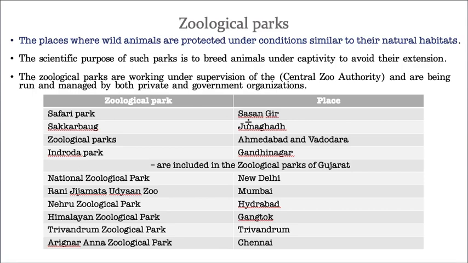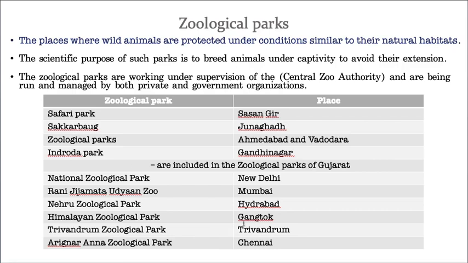Safari Park, which is at Gir, is actually a very famous one. And also Sakkarbaug, which is present at Junagadh. And zoological parks are located at Ahmedabad and also Vadodara, and also Indroda Park, which is at Gandhinagar. And these are the zoological parks located in Gujarat state.